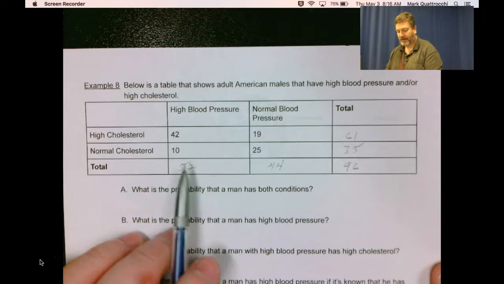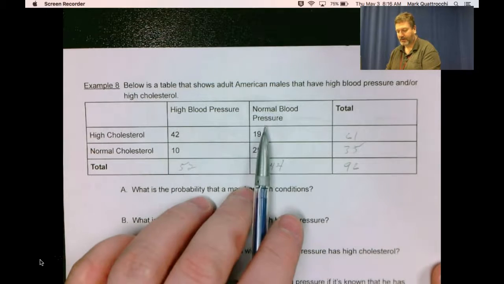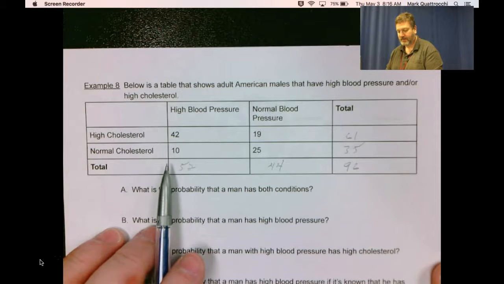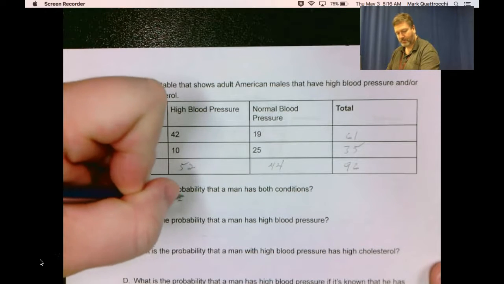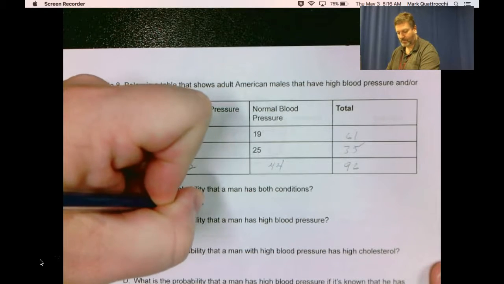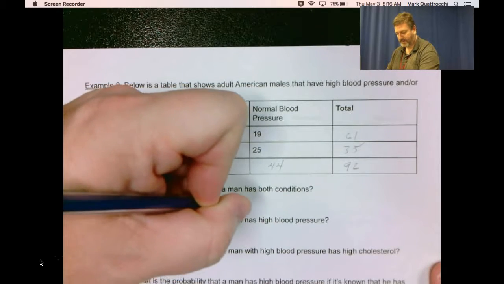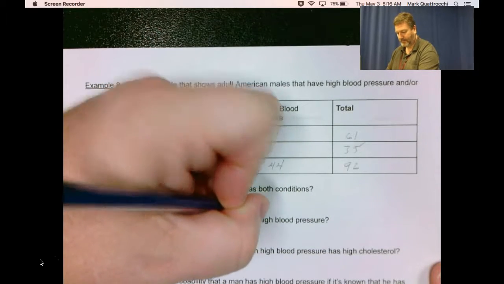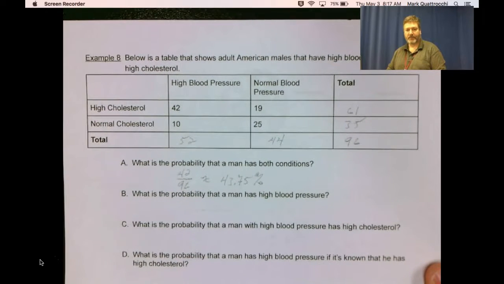So that they have high blood pressure and high cholesterol is 42 out of 96, or approximately 43.75%.